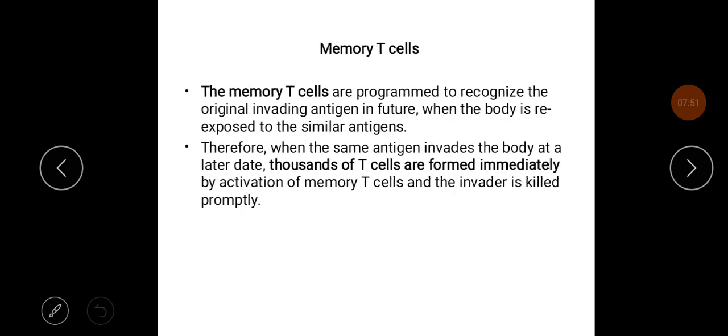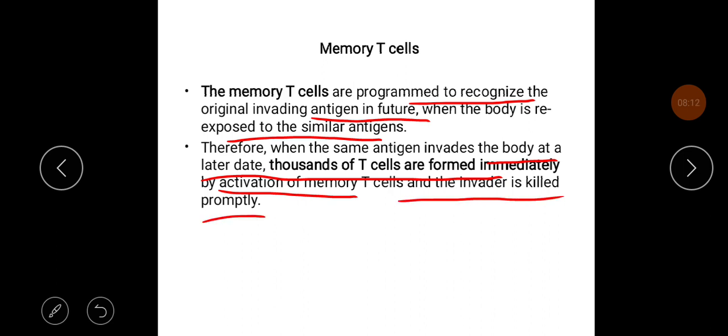The memory T cells are programmed to recognize the original invading antigen in future when the body is re-exposed to similar antigens. Therefore, when the same antigen invades the body at a later date, thousands of T cells are formed immediately by activation of memory T cells and the invader is killed promptly.